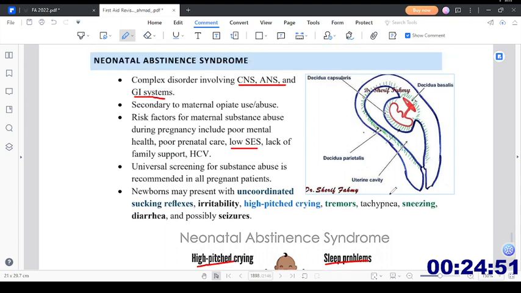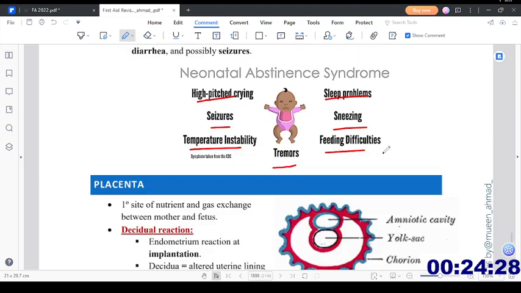So decidua capsularis, and why is it drawn over there? The uterine cavity is that, and we have the decidua basalis, where the implantation of the placenta is happening. Then we have decidua capsularis, that is encapsulating the fetus. Then decidua parietalis, the parietal decidua, and the uterine cavity is present between them. So these are three types of decidua.